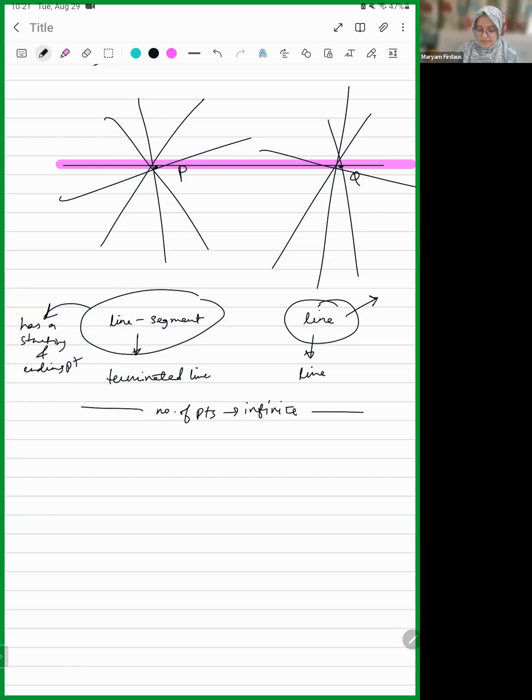If you look at any one particular line, you might say, oh, this is the starting point. Well, it's not, because the arrow tells me that you can extend it. So this is what the second postulate is saying, that if you have a line segment or a terminated line, you can produce it, you can extend it indefinitely, meaning as much as you want. Over here, we don't have space, so we can only go till here. But if you had space, it would keep on going forever. It will never stop. A line keeps on going forever.